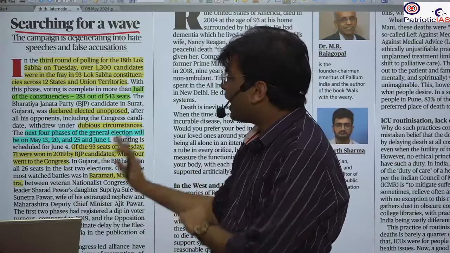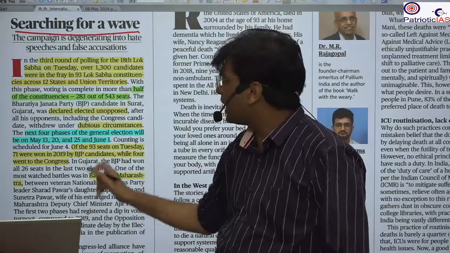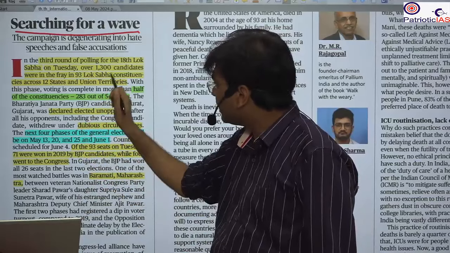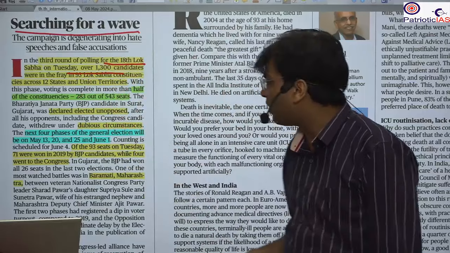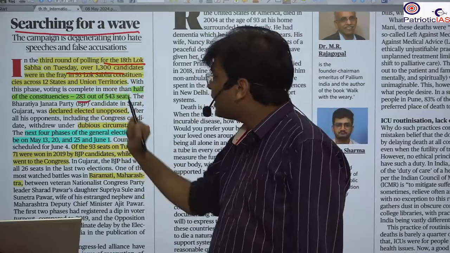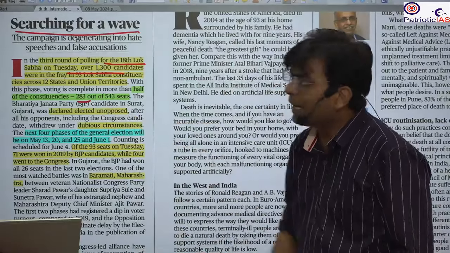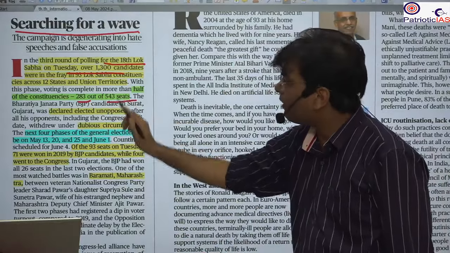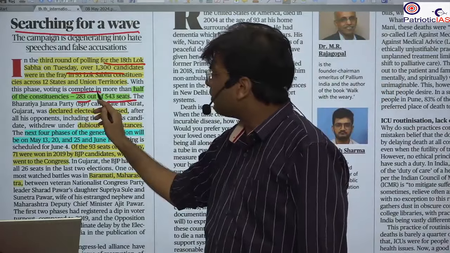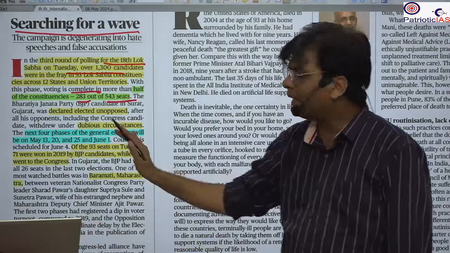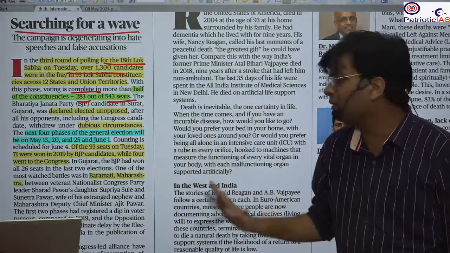The BJP does not have as strong a position in this election as compared to the 2019 election. We have passed through 3 phases, and in the 3 phases the total number of seats we have crossed is 383, that is, past half of the 543, which is 272, and the election for 283 seats has already been done with the third phase started.